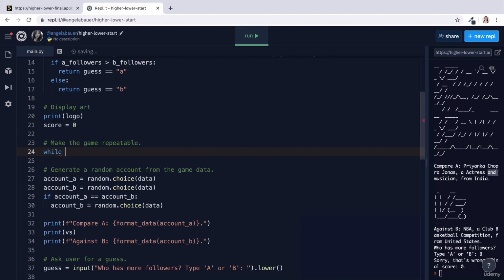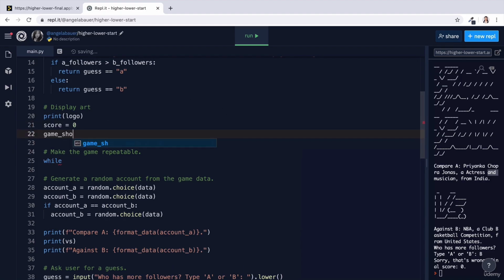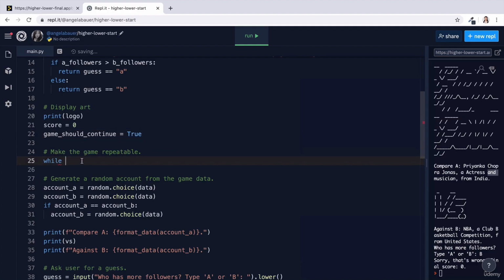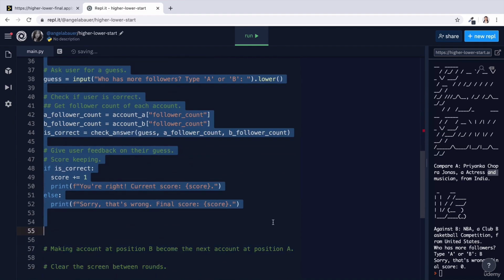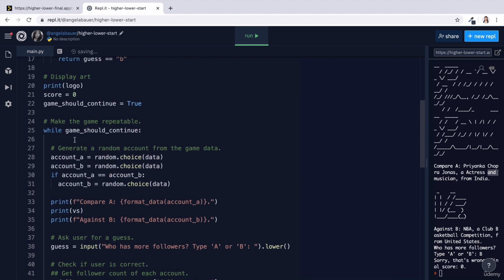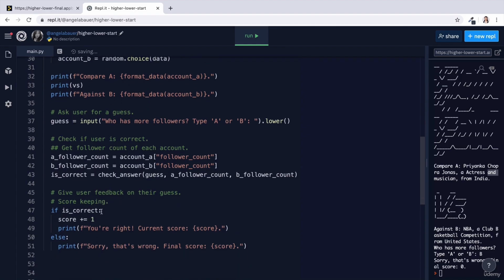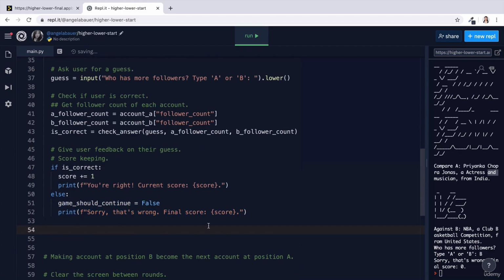So what is our while loop going to check? Well, maybe we could create a flag like game_should_continue and start it out as True. And then while that's still true, we'll repeat all of this code below. So let's indent that into the while loop. Now, at which point should this become false? Well, they get to keep going as long as they get the answer right, but the game ends as soon as they get it wrong. This is the point where we're going to change game_should_continue to False, so that once it prints "sorry, that's wrong," it's going to end the game.